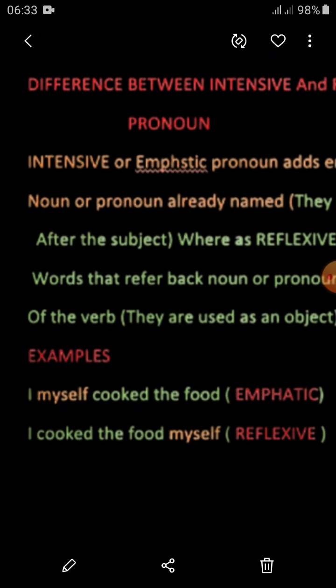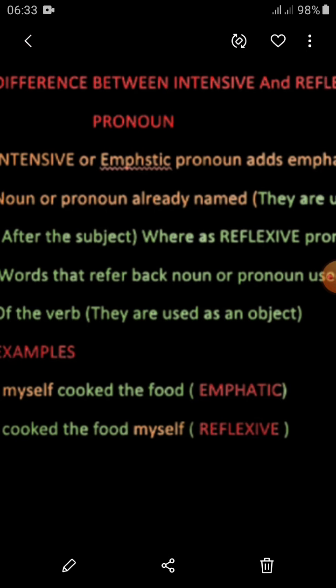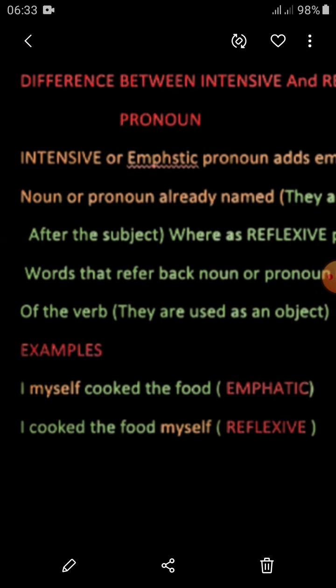So this is a great difference between emphatic and reflexive. Again, emphatic is used after the subject before the verb, whereas reflexive comes at the end of the sentence. I hope with these two examples, you can easily understand the difference between intensive and reflexive pronoun.